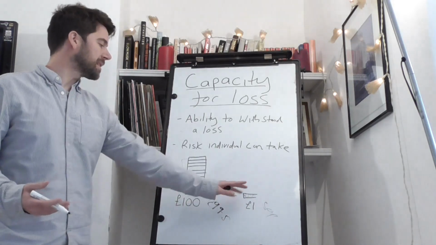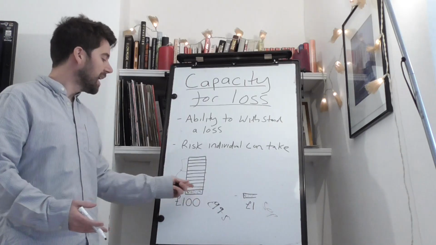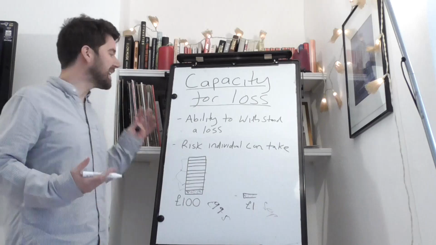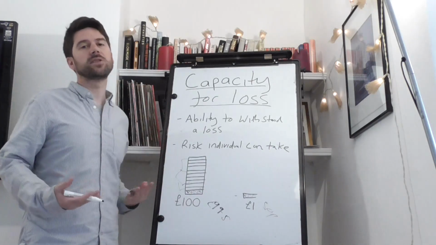So essentially, this person has wiped out half their investments already, while this person is barely touched on how much they're invested. And this is capacity for loss. This is the risk the individual can take.